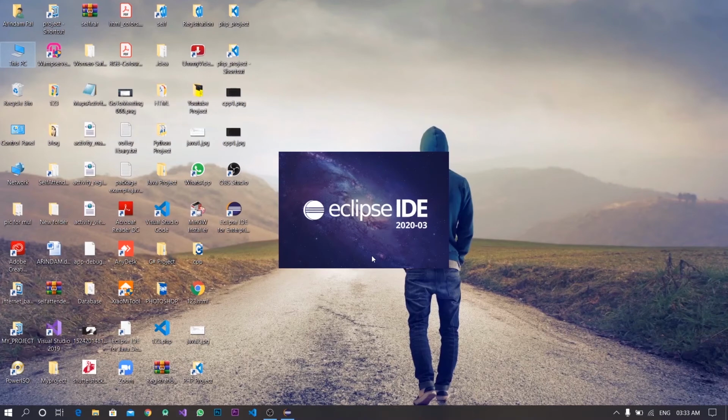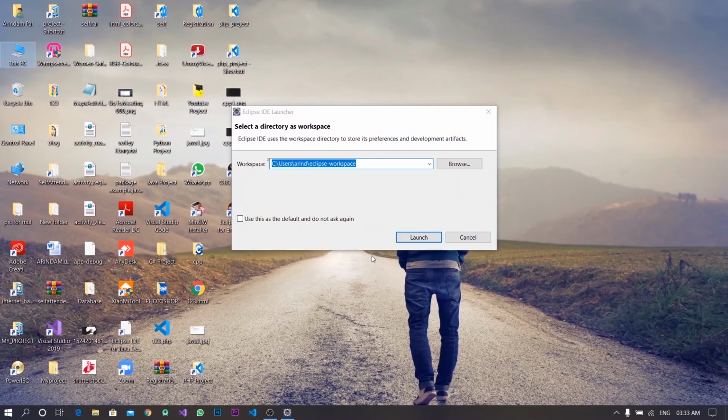Eclipse IDE is being prepared for launching. Then select a directory as workspace. That means all your projects are saved in this directory.